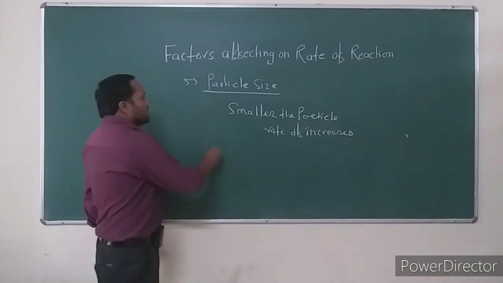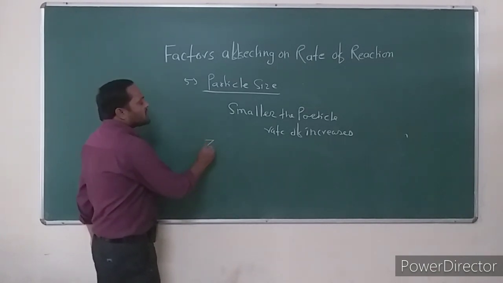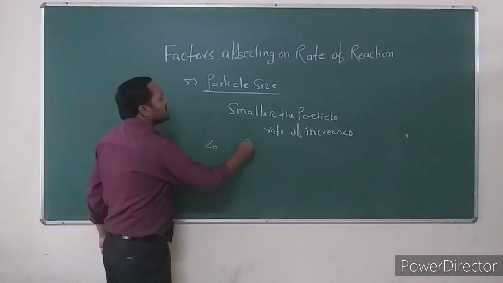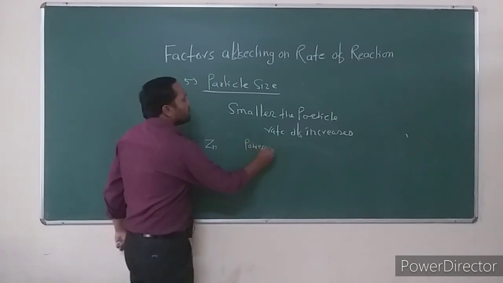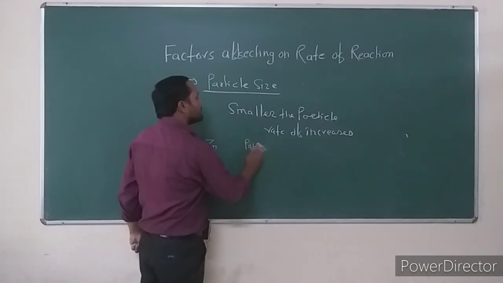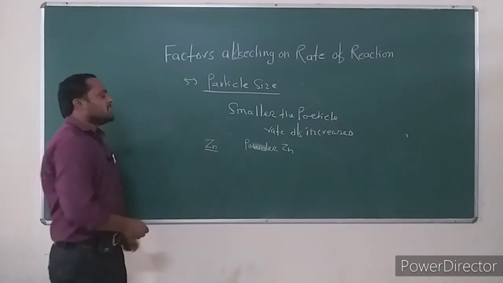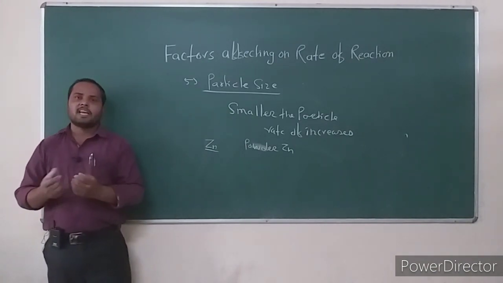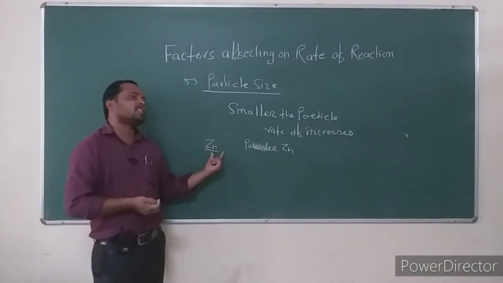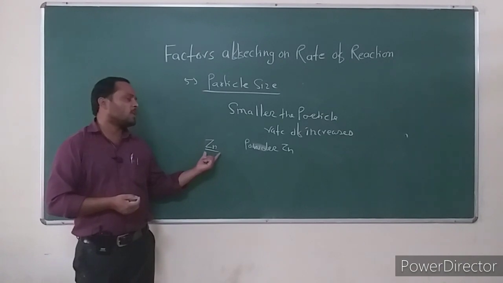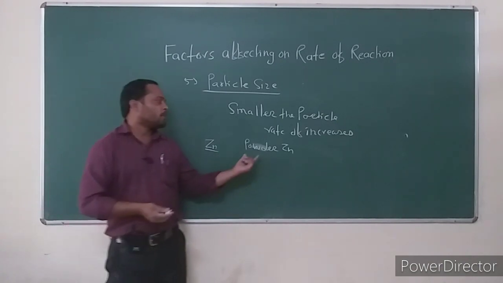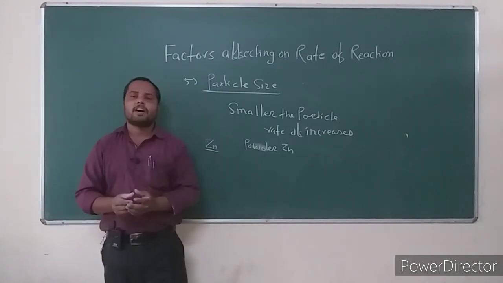Consider granular zinc and powder zinc. In granular zinc, the zinc particles have a generally large size. Granular zinc reacts slowly, but powder zinc reacts much faster.